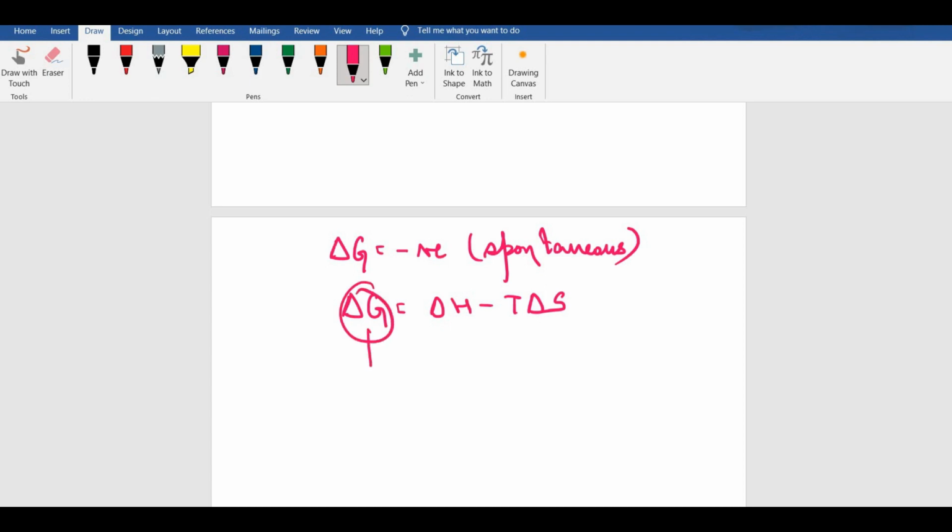So this has to be negative. That should be kept in mind. Now what are the options? Both delta H and delta S are positive. Now if delta S is positive, then this entire term is negative, fine. If delta H is positive, nowhere is it mentioned whether this positive value of delta H is greater than the positive value of T delta S or not. If it is greater, then the effective delta G would be positive, so it should not be a spontaneous reaction. Option B should also be